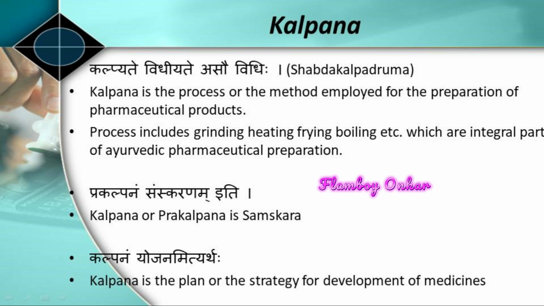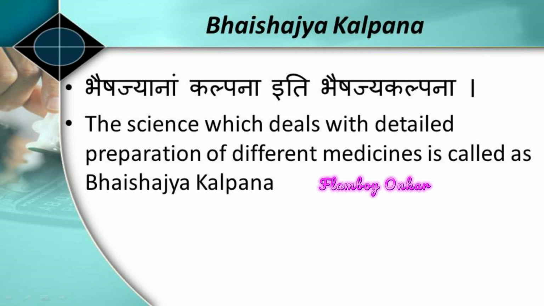Next was the difference between Ausadha and Bheshaj. Ausadha are the raw herbal drugs and Bheshaj is the formulation prepared from those raw herbal drugs. Ausadha was known by the common people as well as the physician, whereas Bheshaj was only known by the physician. The Ausadha are meant for the treatment purpose and Bheshaj is meant for treatment purpose as well as the regular use, that is the Ahar Dravya. And next was Kalpana. Now we will see the Bhaishajya Kalpana. Bhaishajyanam Kalpana iti Bhaishajya Kalpana.